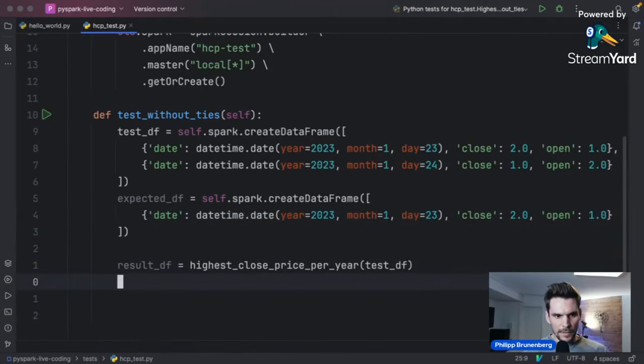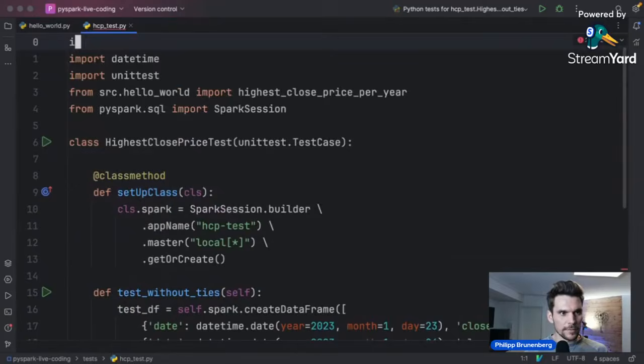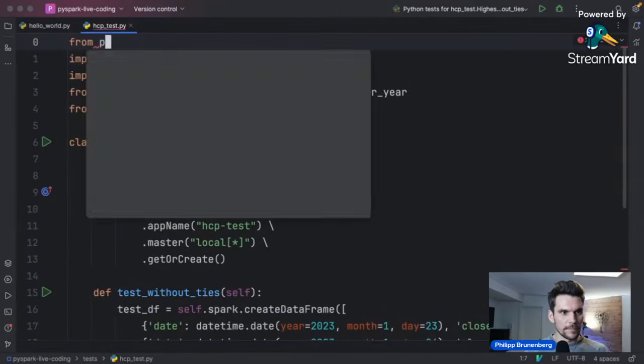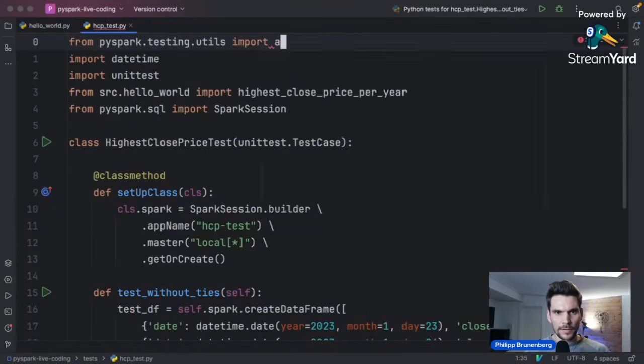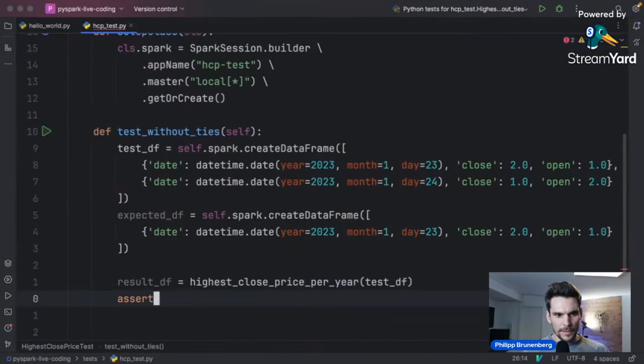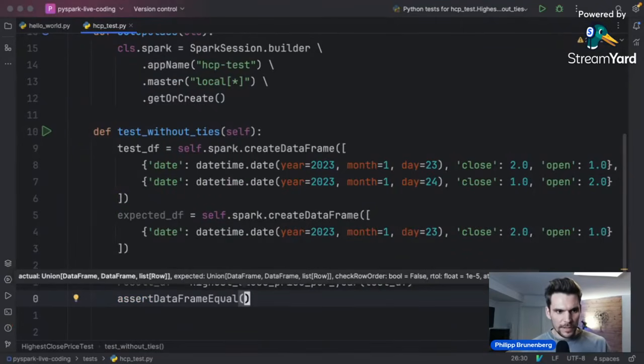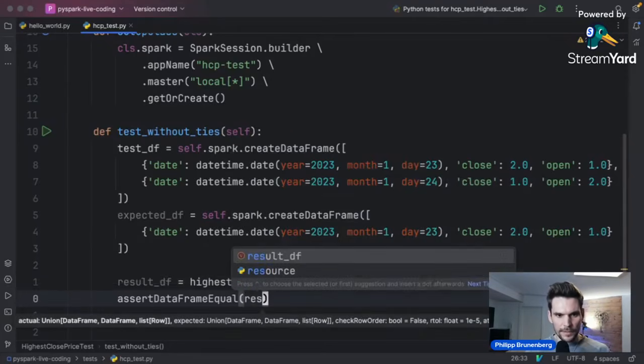And now we would like to use the assert. Let me import it first from pyspark.testing.utils import assert data frame equal. And that we would like to call here assert data frame equal. And the first argument should be the actual, as it suggests here. The actual is the actual result we get. So that's the result df.